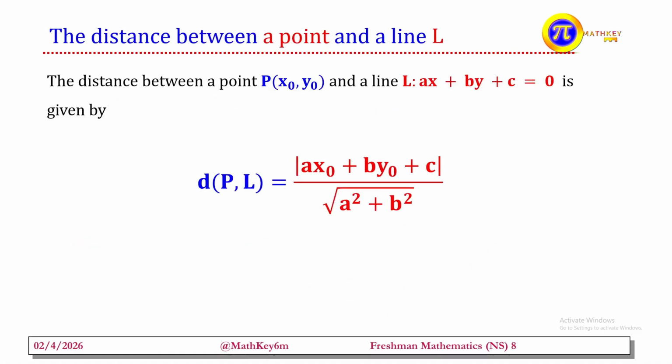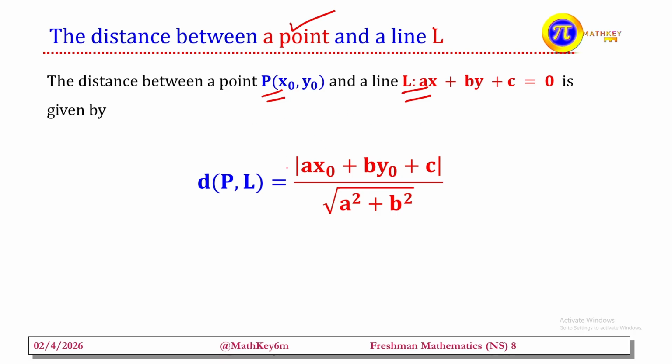Let us see the next. The distance between a point P and line L is given by the formula: absolute value of ax0 plus by0 plus c over the square root of a square plus b square. That means how can we find the distance between a point and a line L? In the formula apply now. No need of proving this one, but let us see this with an example.